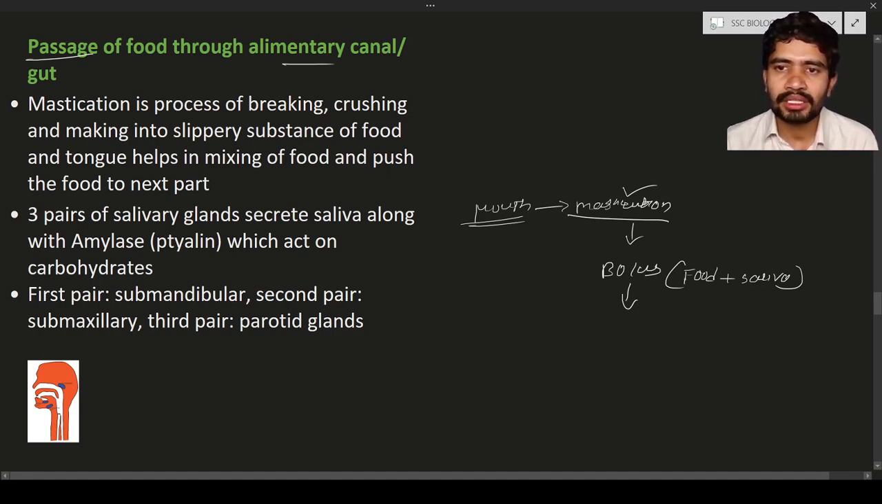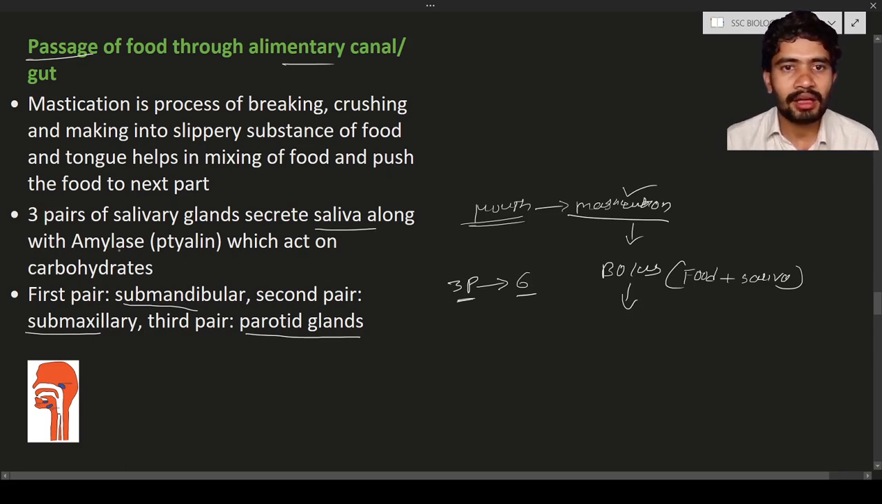Before that, there are three pairs of salivary glands. The first pair is submandibular, the second pair is submaxillary, and the third pair is parotid. Three pairs means six glands. These three pairs of salivary glands secrete saliva while the food is being broken down in the mouth with the help of teeth and tongue, and it mixes with the food material, which helps in digestion.